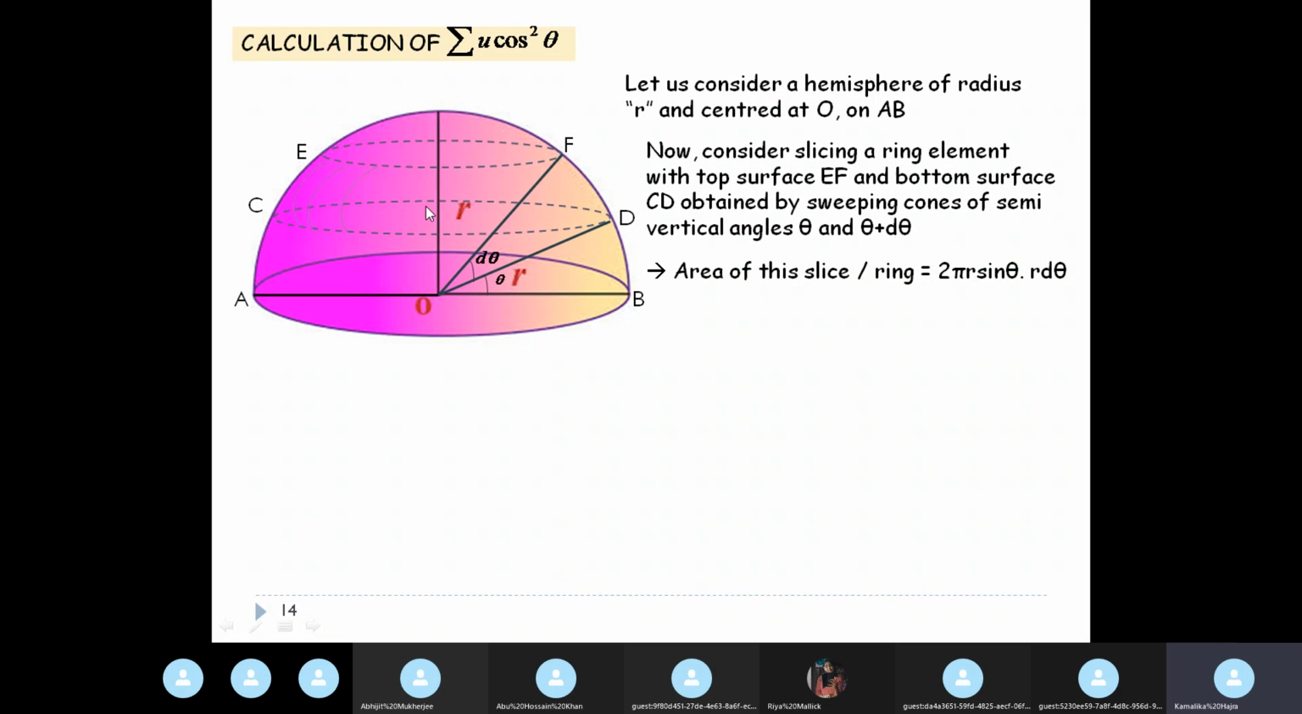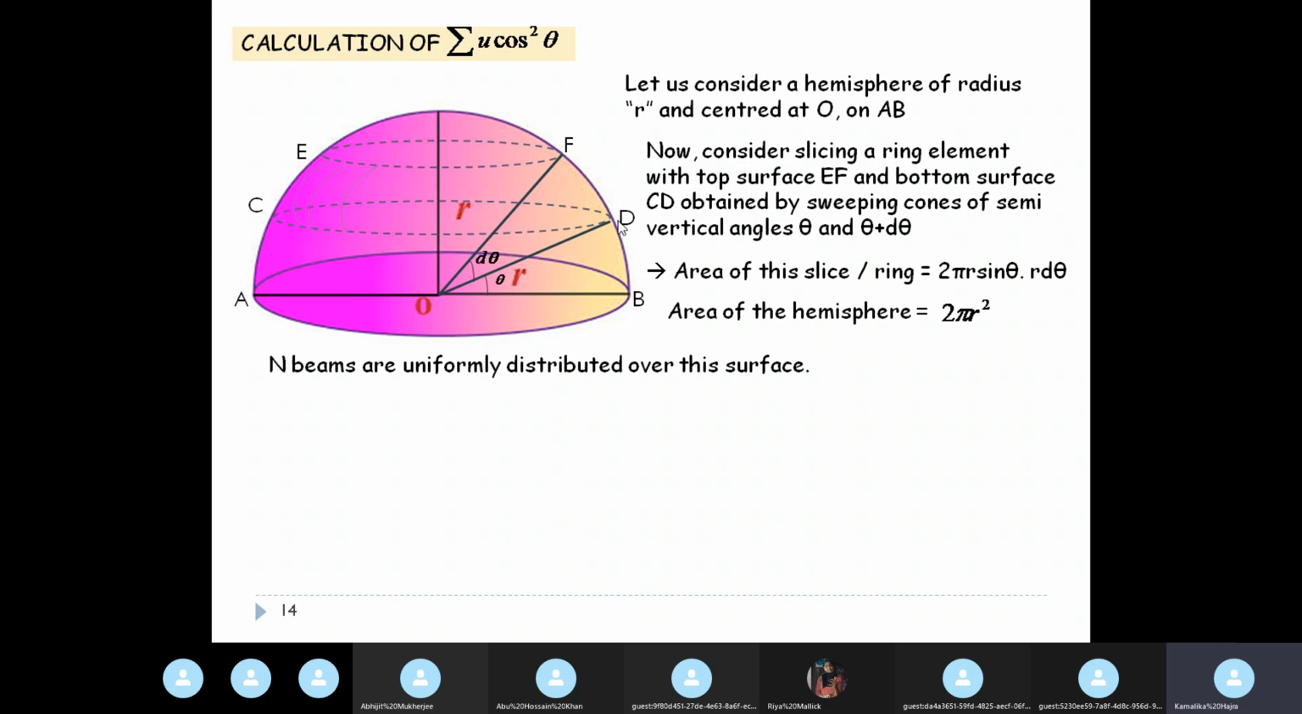I'm sure you have done this kind of problem in your electrostatics classes. So the area of this ring is 2 pi r sine theta into r d theta. This curved surface is r d theta. Now the total area of the hemisphere is 2 pi r square, half of the area of the sphere. The area of the sphere is 4 pi r square, so the area of the hemisphere is 2 pi r square.